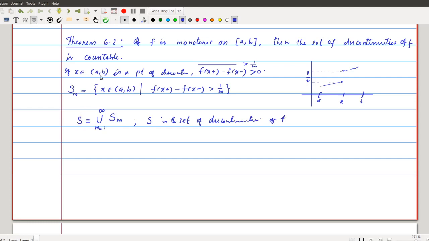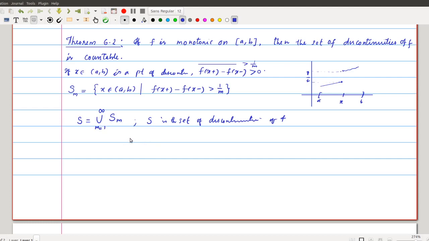If we choose any point x belonging to (a, b) which is a point of discontinuity, then there should exist a positive gem, then correspondingly that x belongs to this Sm. Okay, so we can say that S is contained in the union over m equal to 1 to infinity of Sm. Obviously, if we have a point x from this RHS, the union of Sm, then that x should belong to one of these sets Sm. If that x belongs to Sm, then we can say that the gem at that x is always greater than 1 by m. Okay, that means that is a point of discontinuity. Sm ഈ പറയുന്ന യൂണിയനും സെയിം ആണെന്ന് പറയാൻ പറ്റും.